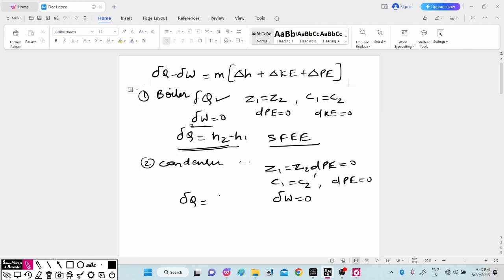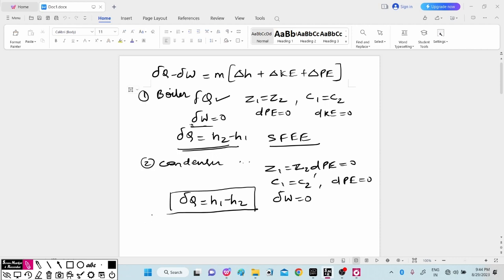Now H1 will be the enthalpy at inlet and H2 the enthalpy at outlet. For the boiler we write H2 minus H1, and here in the condenser the enthalpy at inlet will be higher, so we write H1 minus H2. This will be the equation for the condenser. There it is rejecting heat to the surrounding, while in the boiler it is absorbing heat. H2 will be higher, H1 will be lower.